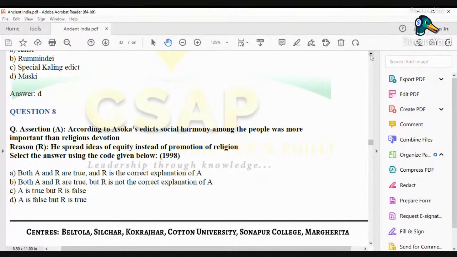In the northwestern part of his empire, there were Greeks, and there was a lot of inequality in the Greek society. The concept of slave and master was there in the Greek society. So he wanted to put an end to that concept also. He wanted to bring order. He wanted to lessen the friction which was going on in different parts of his empire. So Ashokan edicts were not about promoting a particular religion.